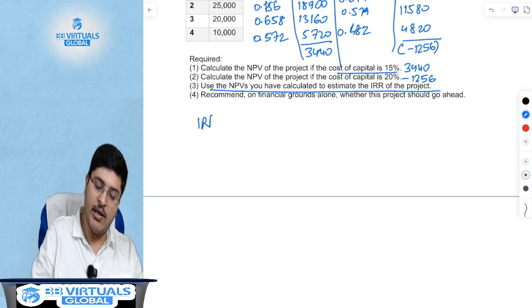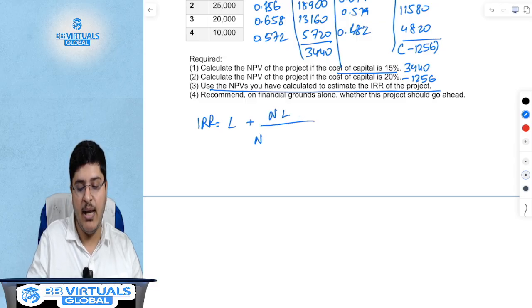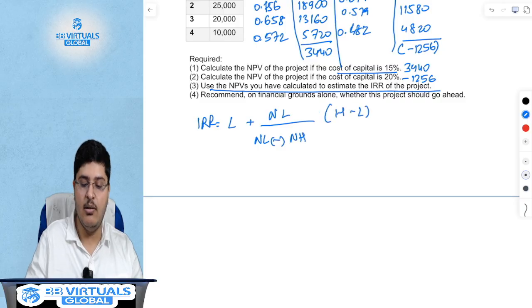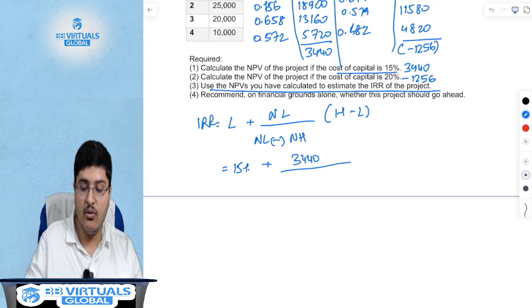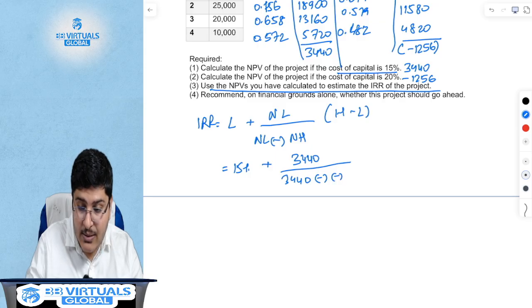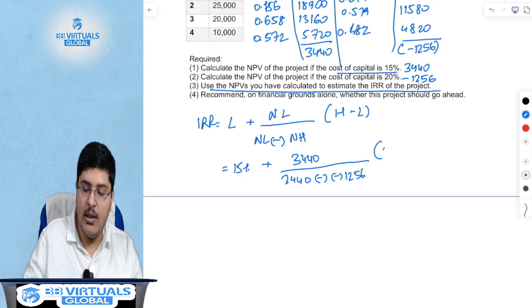First of all, the formula of IRR. So try to remember the formula of IRR. Lower rate plus NPV at lower rate divided by NPV at lower rate minus the NPV at higher rate, multiplied by higher rate minus the lower rate. What is the lower rate here? The lower rate here is 15% plus NPV at the lower rate of 3440 divided by 3440, which is the NPV of lower rate, minus 1256, which becomes addition, and 20% minus 15%.